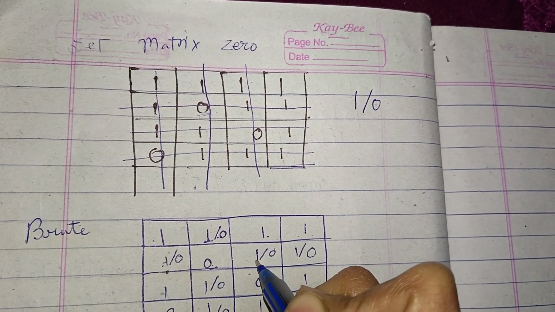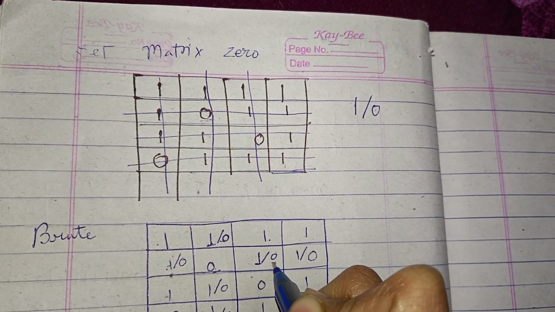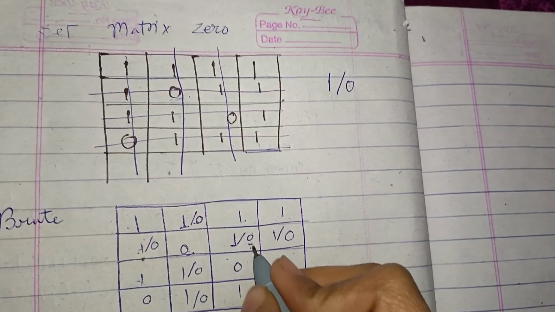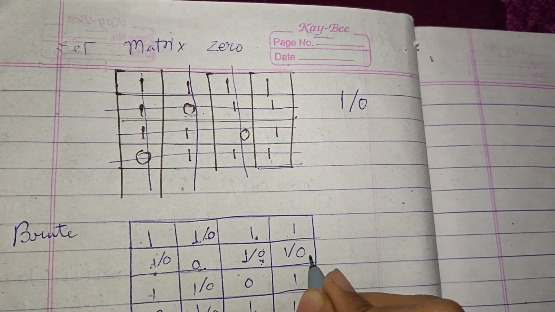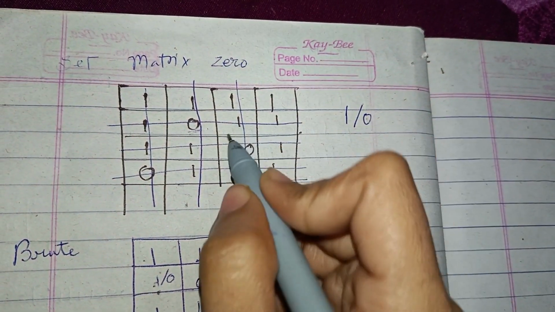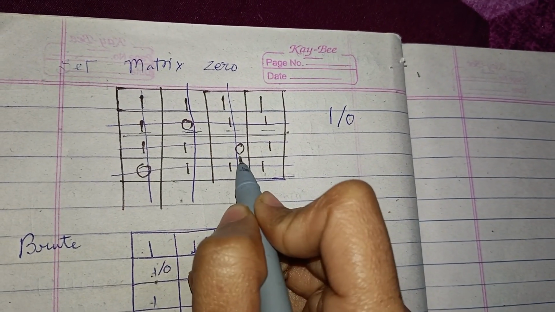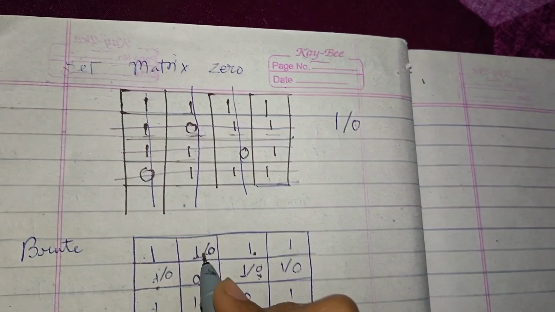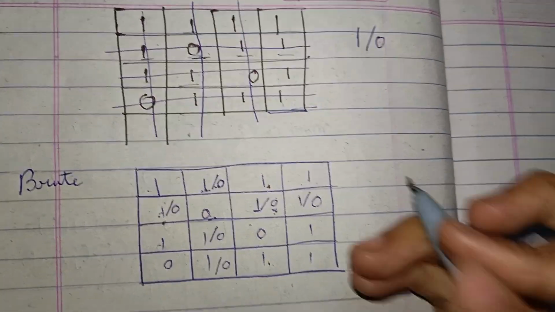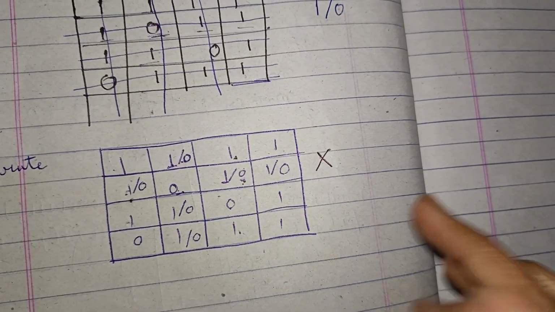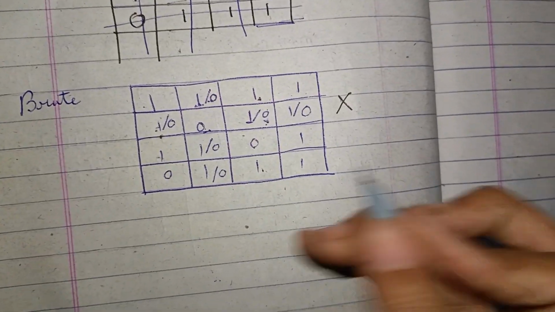But as we have 0 here, when we traverse here we can say that here we have 0 now, so can we make this row and this column 0 completely? No, this is incorrect. We only want 0 in the required places. If we do this, our complete matrix will be 0, but we don't want that. So this is a wrong approach because it will make our whole matrix 0.